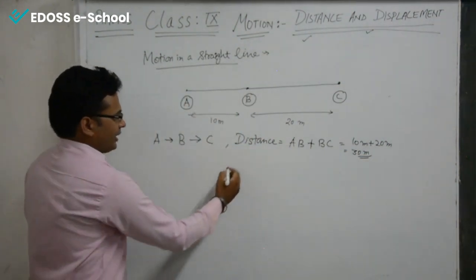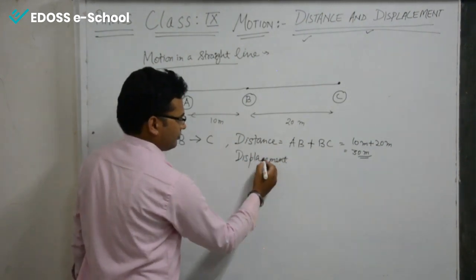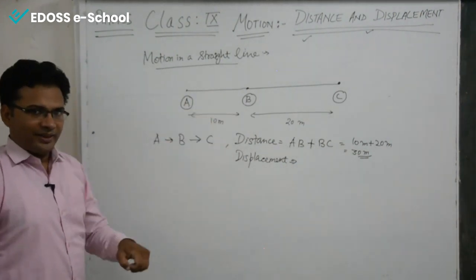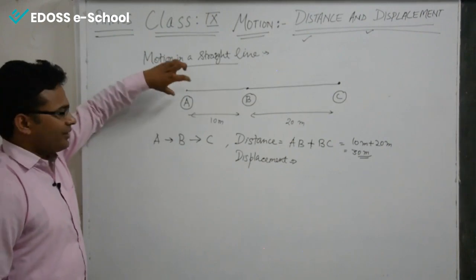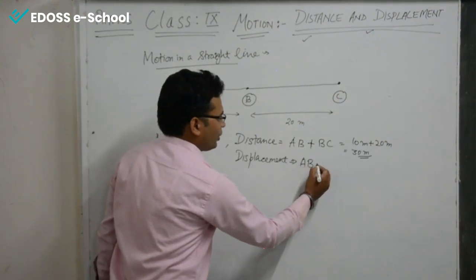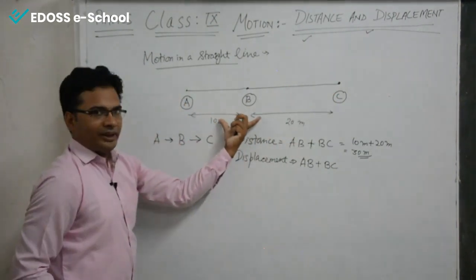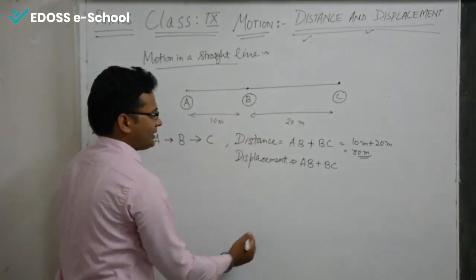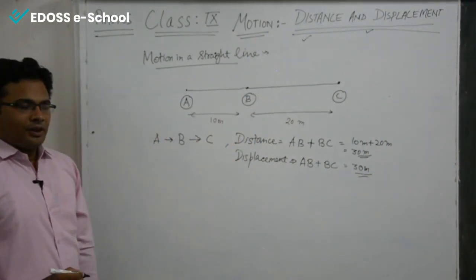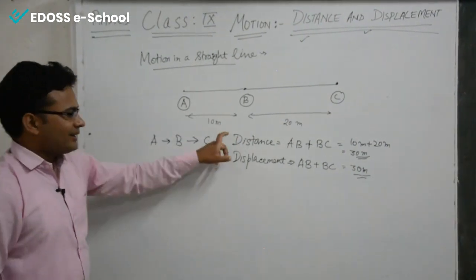Now for the displacement, how much has the object been displaced when it reaches point C from point A? The displacement is the same, 30 meters again. So from this example, we are not able to differentiate between distance and displacement.